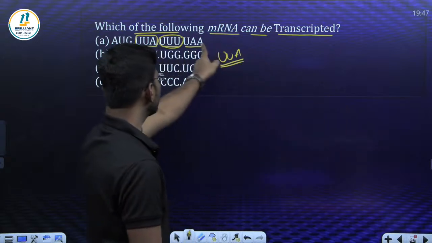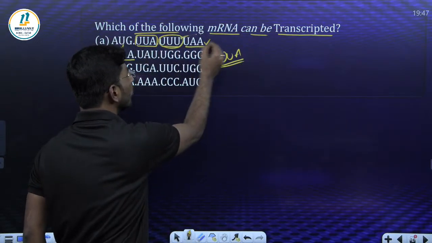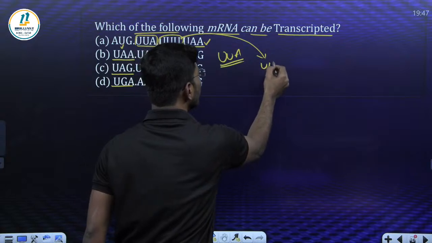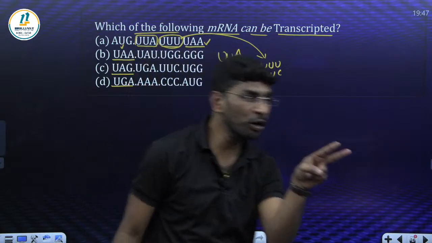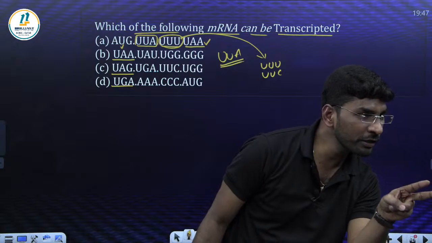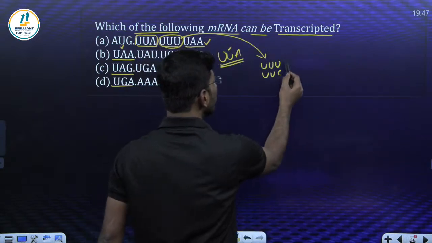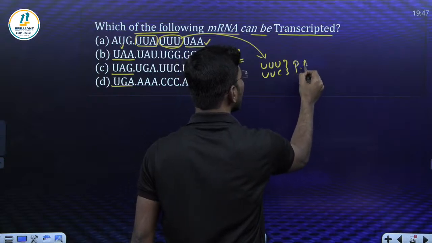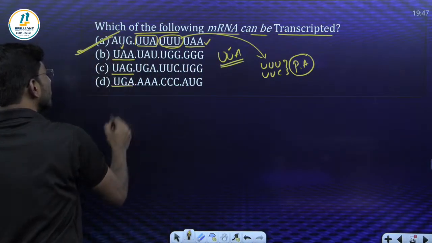No, beta. UAA is stop. What about UUA? You at least tell me what UUU codes for. UUC codes for what? Both code for leucine. Good, very good. UUA is leucine. UUC? Phenylalanine. Good, very good. So the answer is option A.